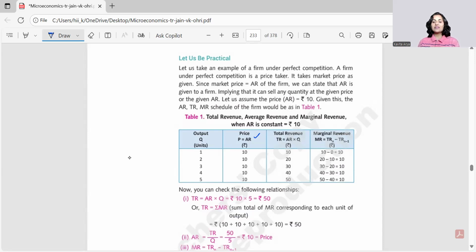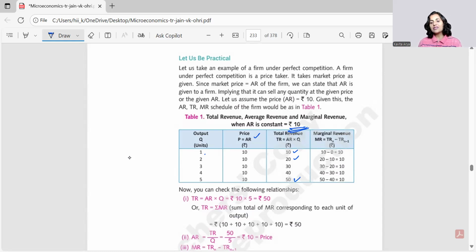Say if something is sold at rupees 10, how do we say the rate is 10 all throughout and this is nothing but AR? I'll tell you how we calculate AR also. But let's first understand what TR is. TR is price into quantity. So if 1 unit is sold, the TR would be 10. For 2 units, it is going to be 20. For 5 units, it is going to be 50. That is AR into quantity, P into Q.